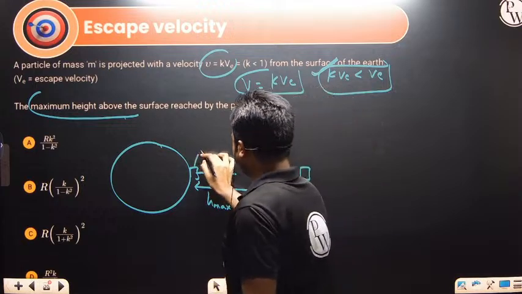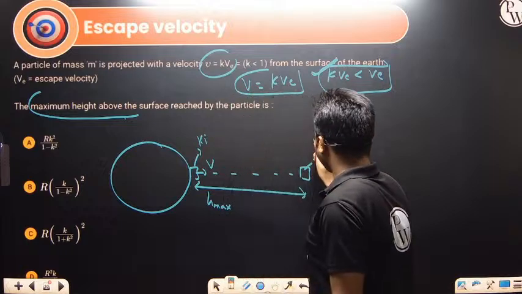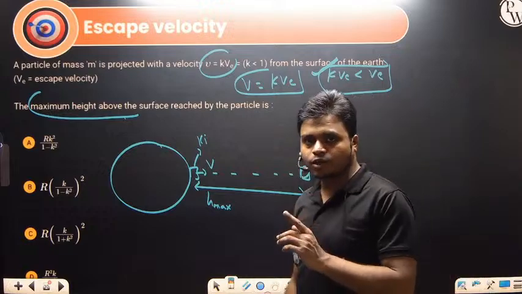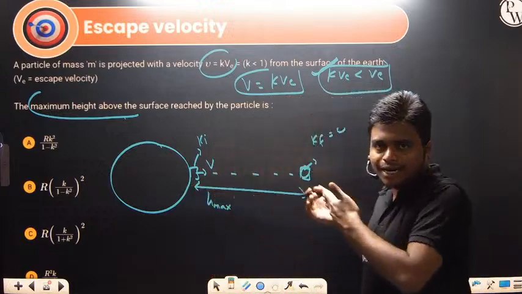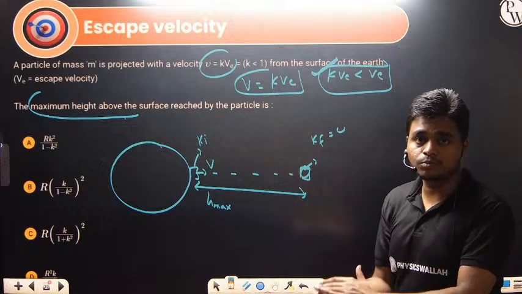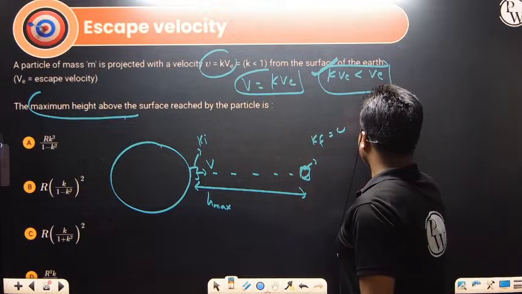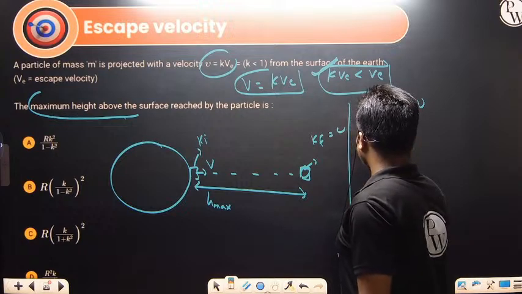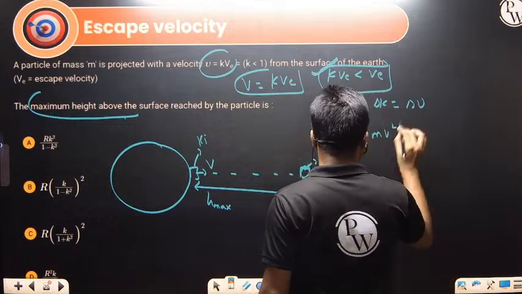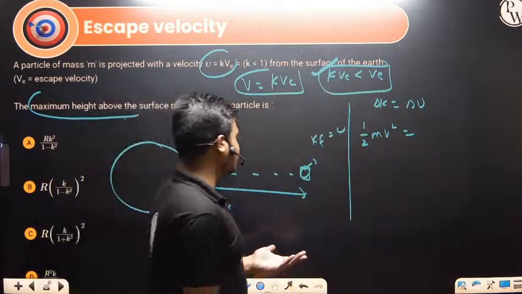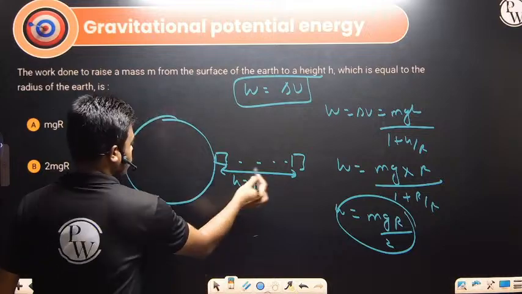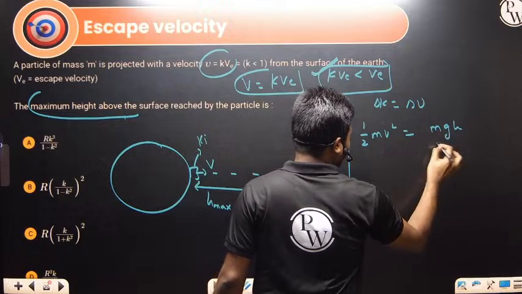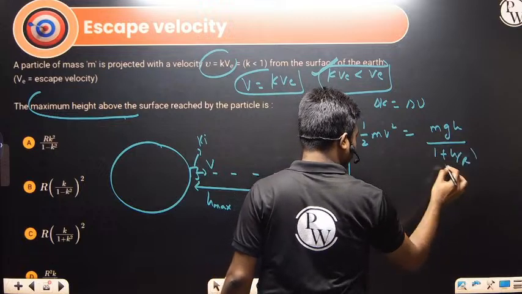At the highest point, the kinetic energy will be 0 because it has to come back. Whatever the change in kinetic energy, that is equal to the change in potential energy. So delta K should be equal to delta U. Delta K is half m v square, finally 0. Change in potential energy, as we just discussed, from this point to this point is mgh divided by 1 plus h by r.